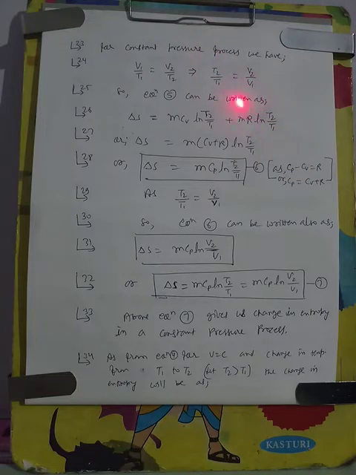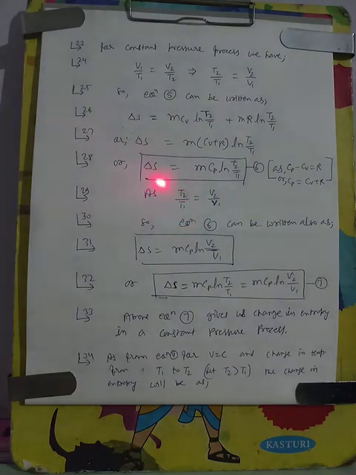Now we put the value of V2 by V1 in equation 5 and we get change in entropy is equal to mCv log T2 by T1 plus mR log T2 by T1. Let us take the common term m log T2 by T1 out, and in the bracket we get Cv plus R. We know that Cp minus Cv is equal to R, so Cp is equal to Cv plus R. So in place of Cv plus R we can put Cp. So this is the final equation for change in entropy for constant pressure process.